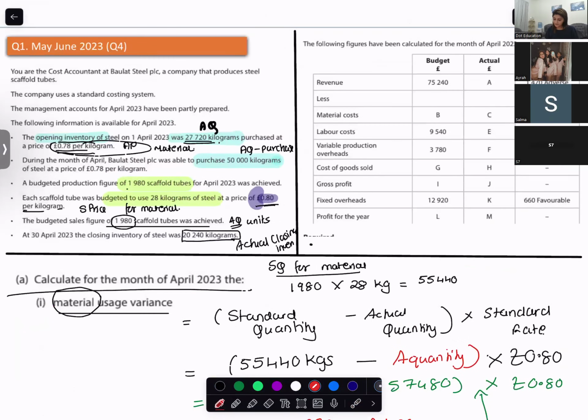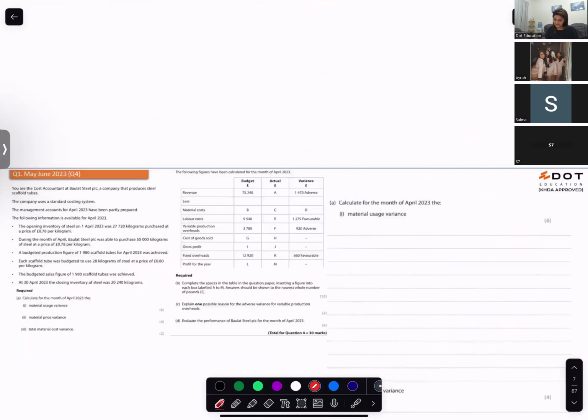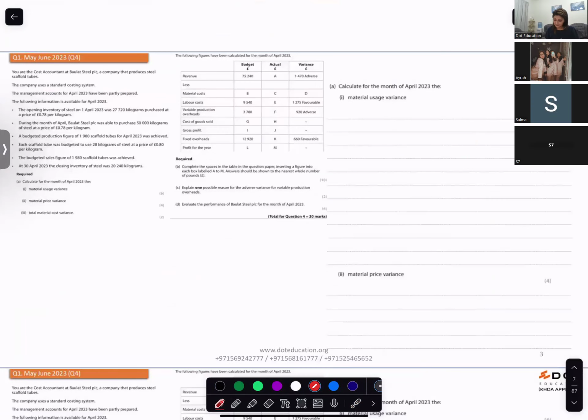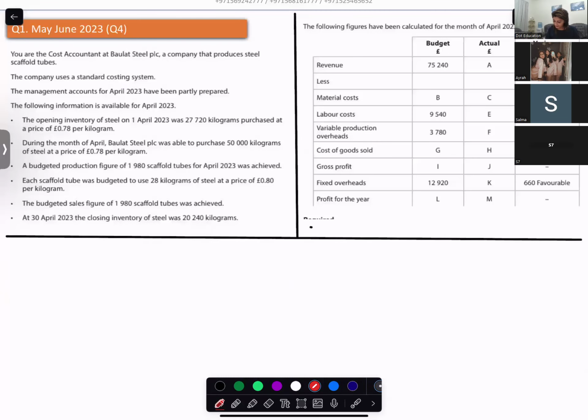Are you with me? Let's go to the material price variance. The formula is standard rate minus actual rate, into actual quantity.